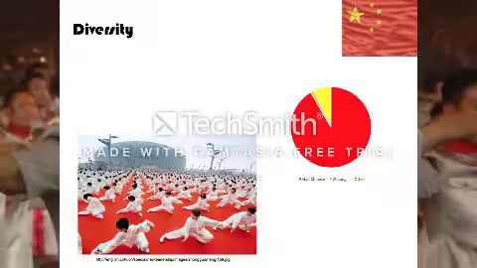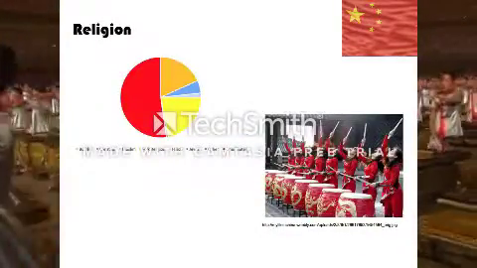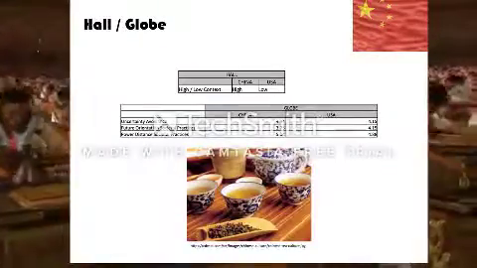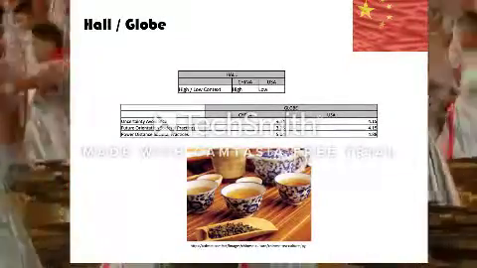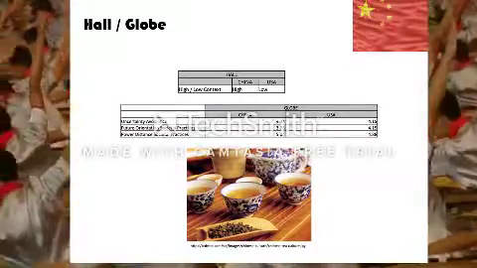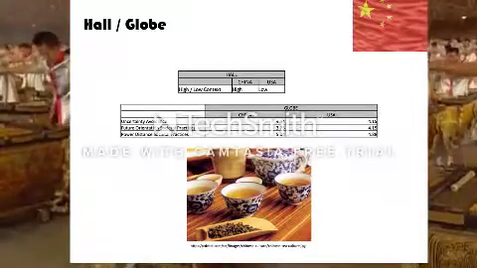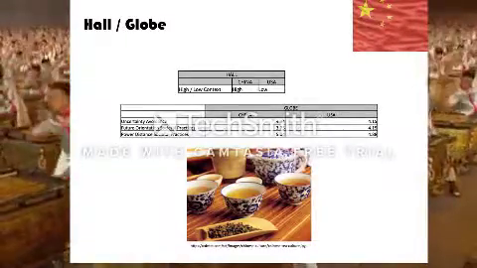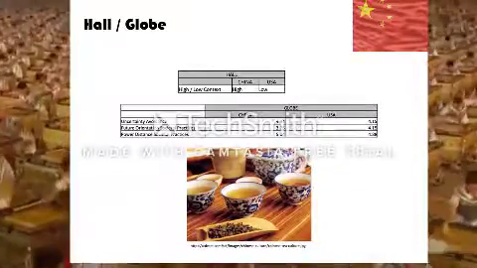The majority of China's population identifies as Han Chinese. The majority of China's population identifies with folk religions. When analyzing China based on Hall's methodologies, China is identified as having a high-context society, thus increasing the importance of nonverbal cues. When analyzing China based on GLOBE's methodology, China is noted to have a high propensity for uncertainty avoidance, future orientation, and power distance.